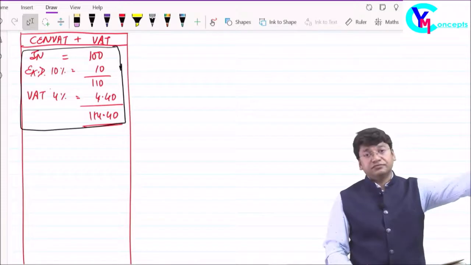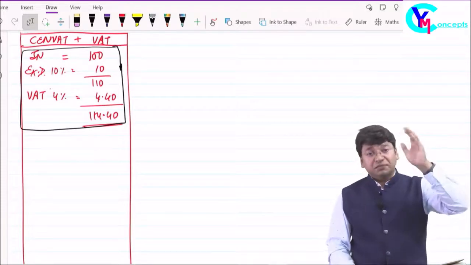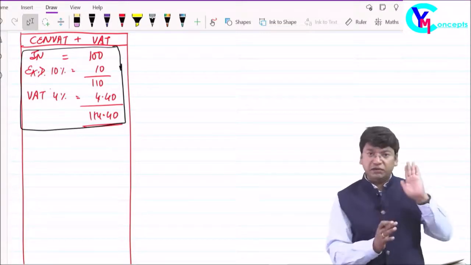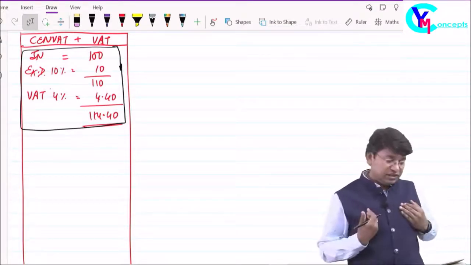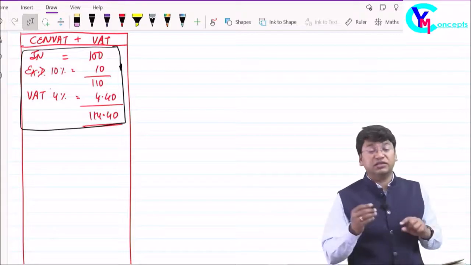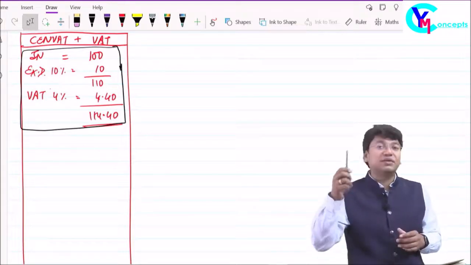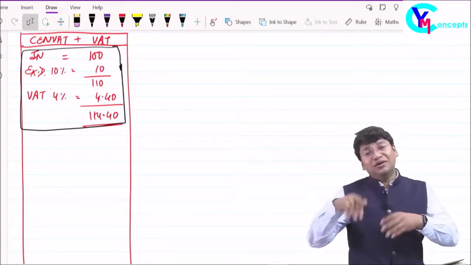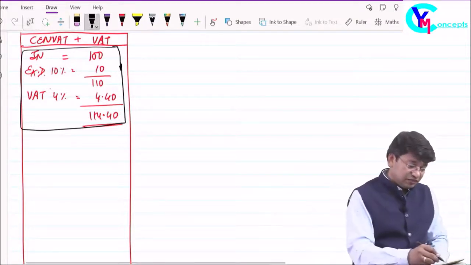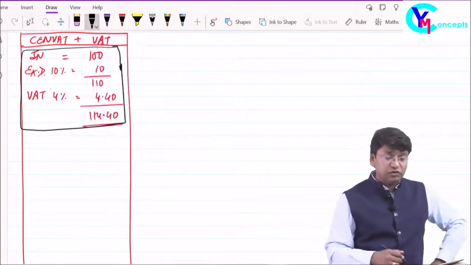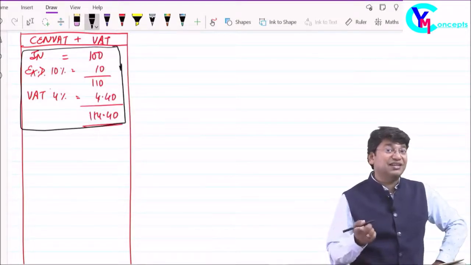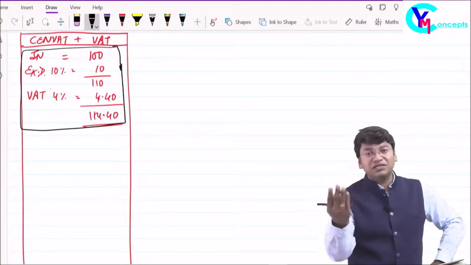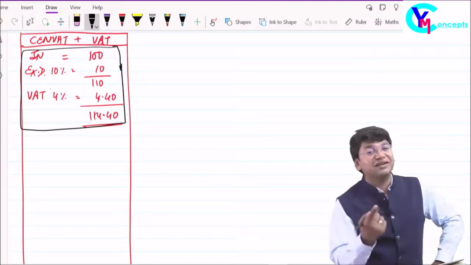Whenever the supplier of the plastic inputs supplies these goods, this will be the supply invoice of 114.40. I have purchased it. I will use it in the manufacture of my output goods, markers, which are also taxable, on which excise duty will be charged, and on sale VAT will also be charged. Since VAT will be charged on my sale, I will get the input tax credit of VAT, and since excise will be charged on my manufacturing of these goods, I will also get the credit of excise paid.